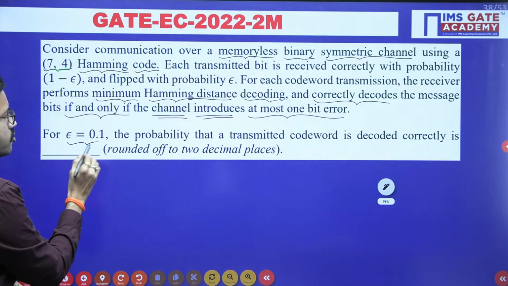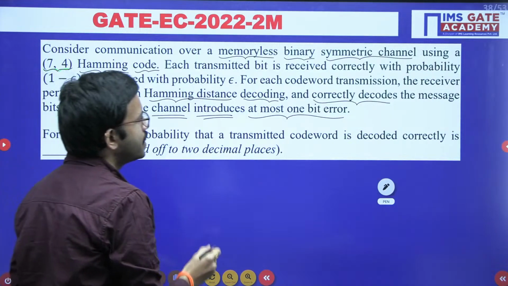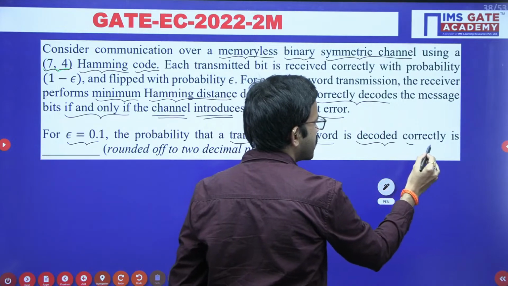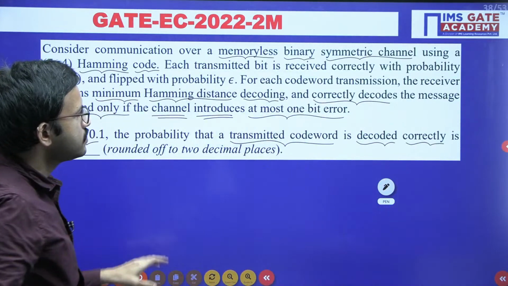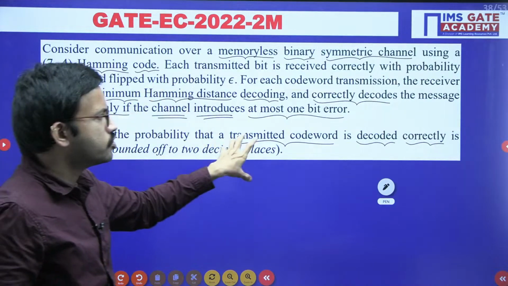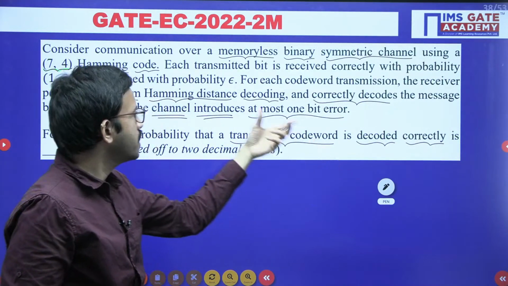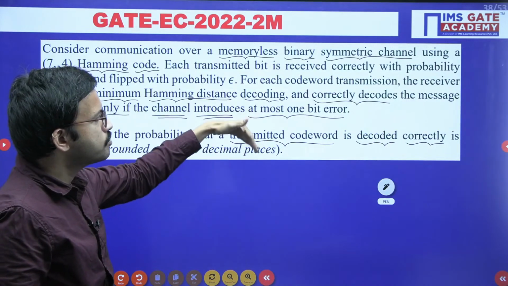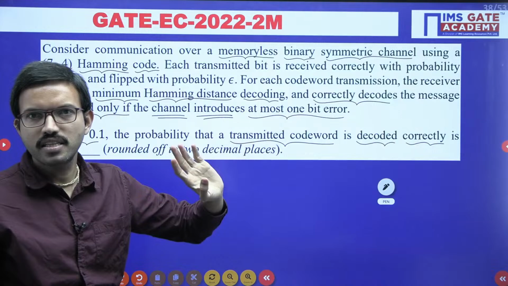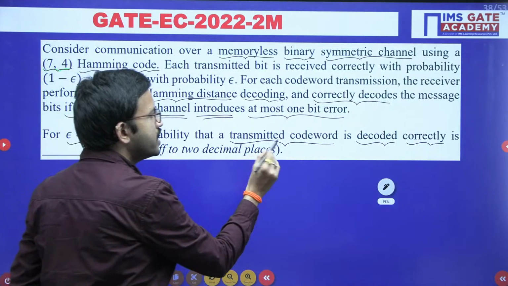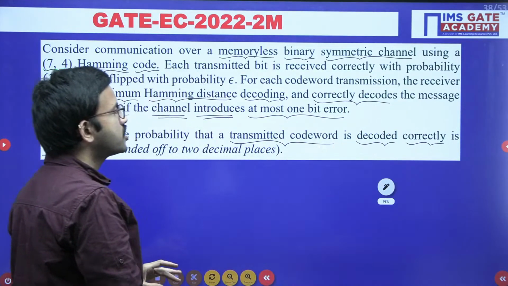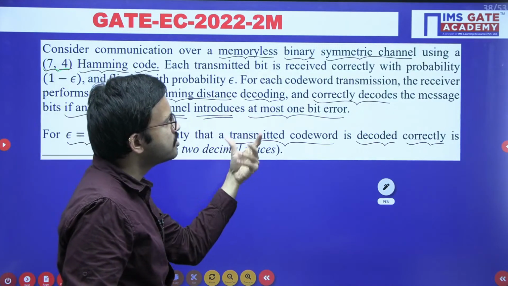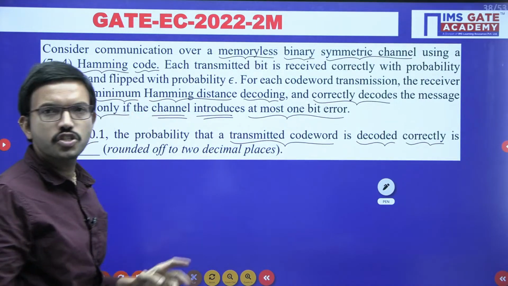So for epsilon equal to 0.1, the probability that a transmitted code word is decoded correctly is dash. Whatever the transmitted code word, in order to decode correctly, with the help of the Hamming code, as they have already mentioned, if you have at most 1 bit error, obviously you can decode correctly. This wording is very important and interesting. Once you understand these sentences, you can easily solve this question.